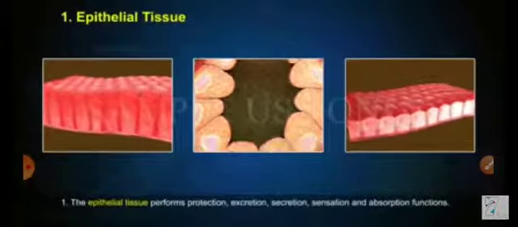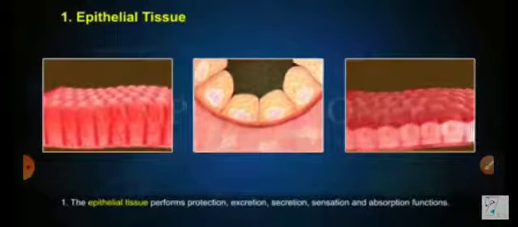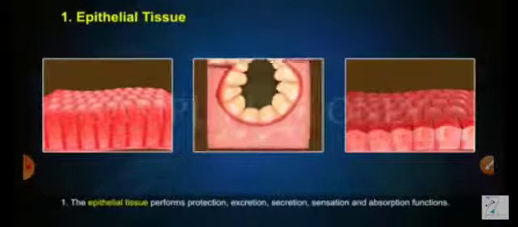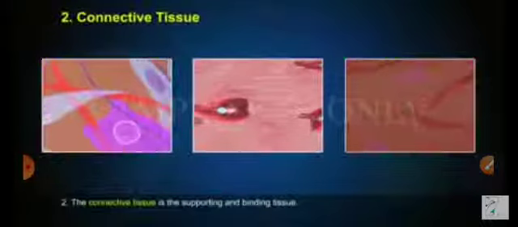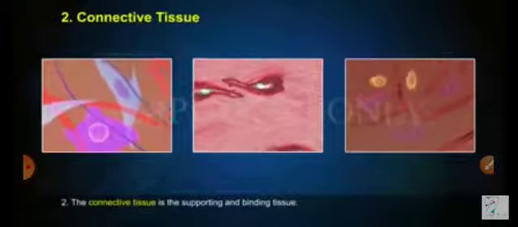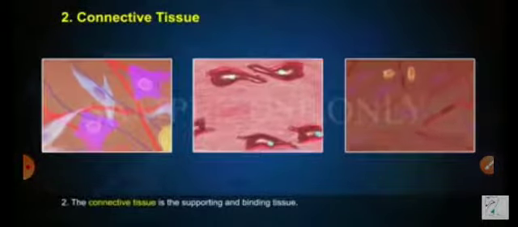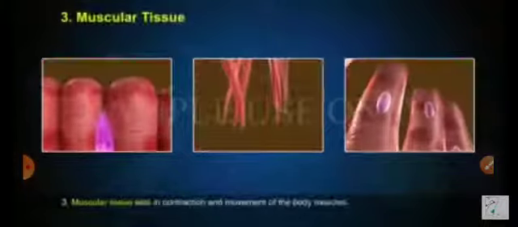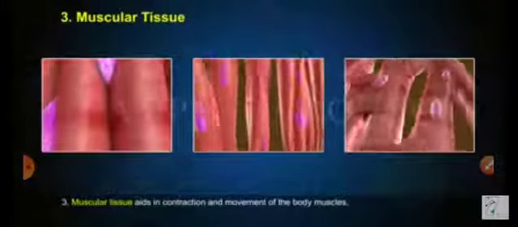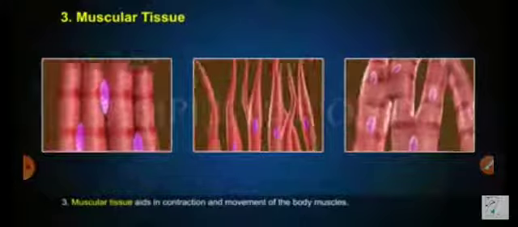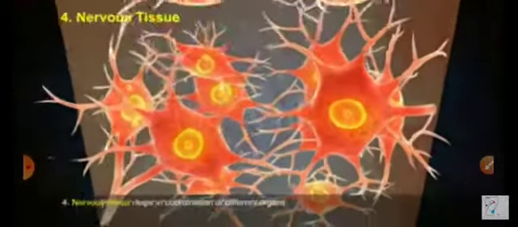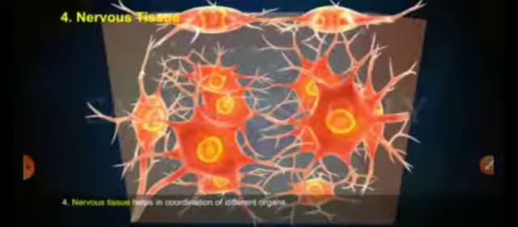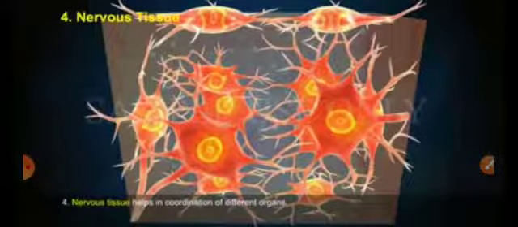Epithelial tissue, where epi means upon and thelia means growth, carries out the function of protection, excretion, sensation and absorption. The connective tissue helps to provide support and it is the binding tissue, for example, blood and lymph. Muscular tissue helps in contraction and relaxation of the muscles and thus aids the process of locomotion. The nervous tissue helps in the conduction of nerve impulses or the transmission of signals.